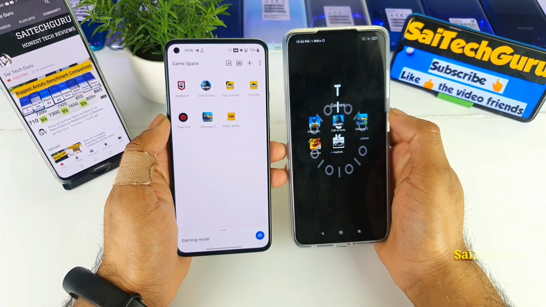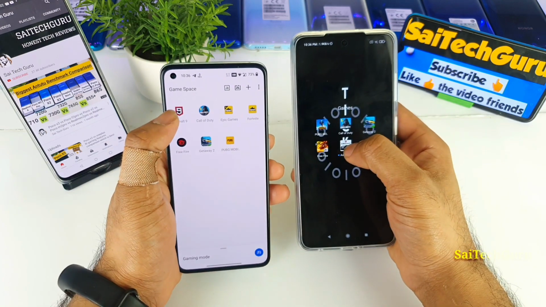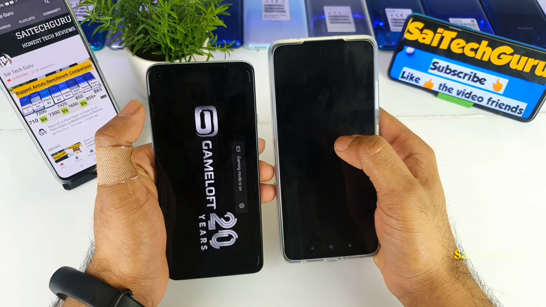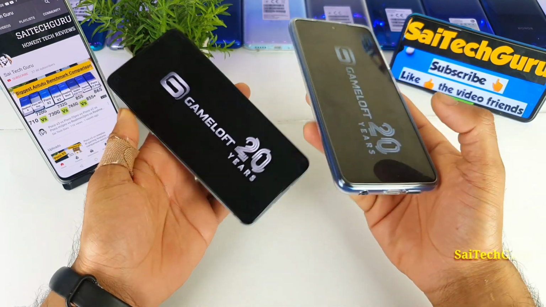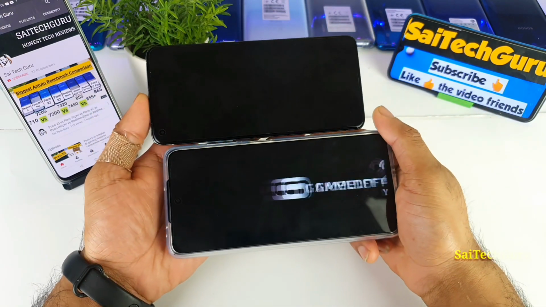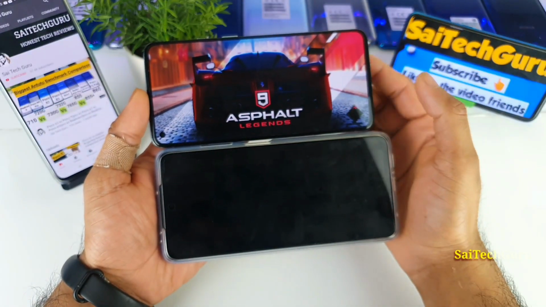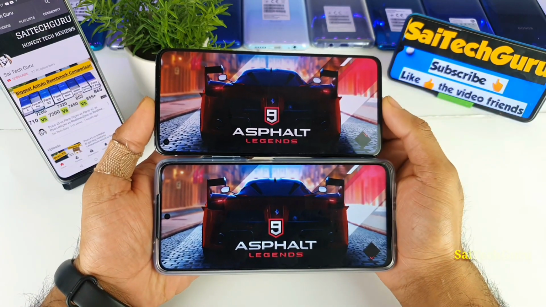So now let me try to open the Asphalt 9 game here. As you can see, Asphalt 9. Let me try to open it at the same time on both phones. So let's see which phone opens Asphalt 9 faster. The OnePlus 8 did show this menu faster than the Poco X3 device.